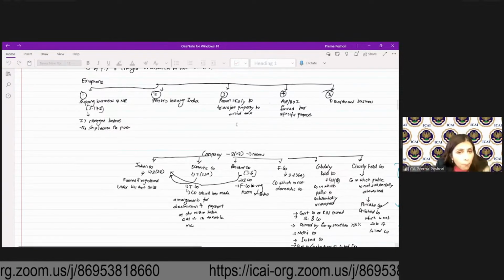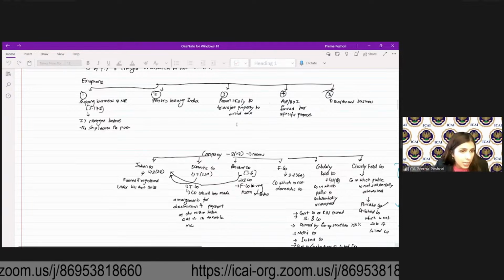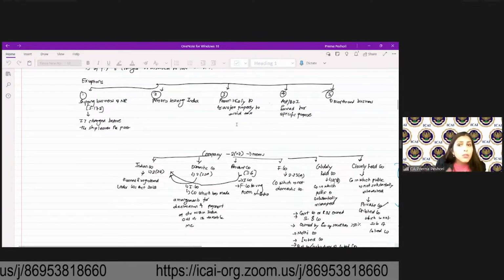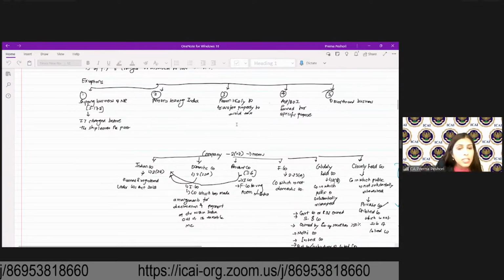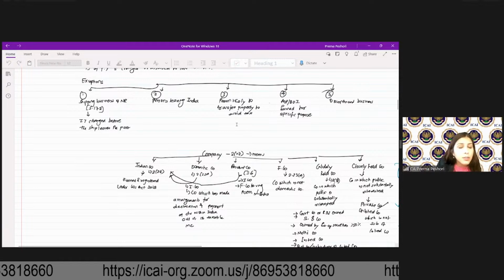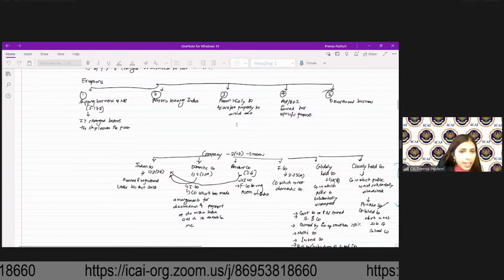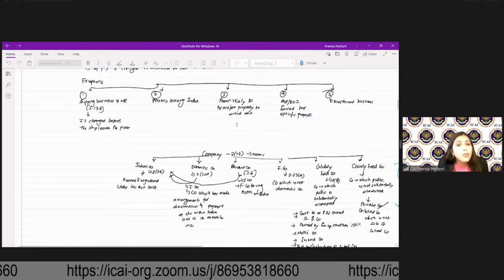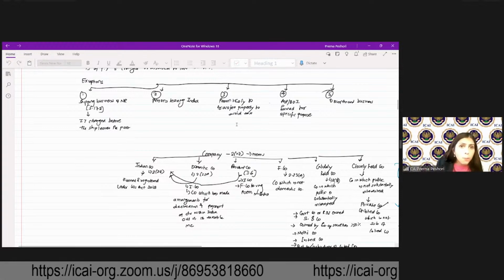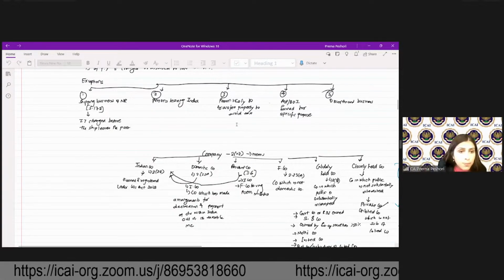If you want to opt out of this particular scheme, then specifically if you are associated with a business or profession, before the due date of filing your ITR under 139(1), you have to opt out. Once you opt out, it will apply to all the subsequent years.